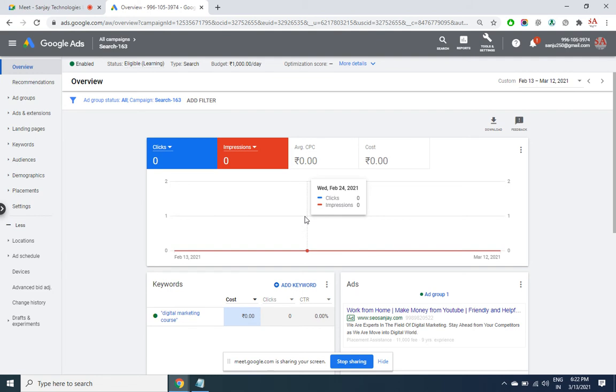No other platform, no other search engine, no other social media website offers you so many options as Google is offering. And second, Google has got 80% market share. If you have something to offer to the world and you want to cover 80% of this crowd, then there's only one platform, that is Google AdWords.